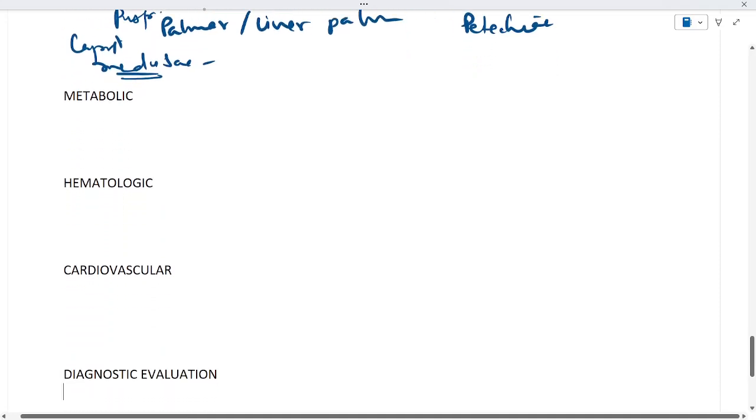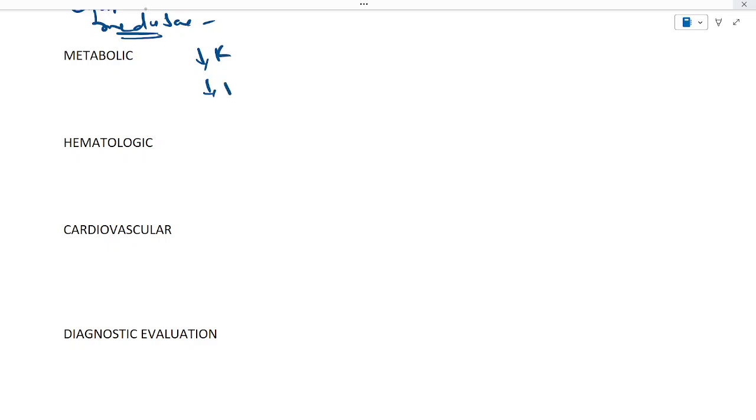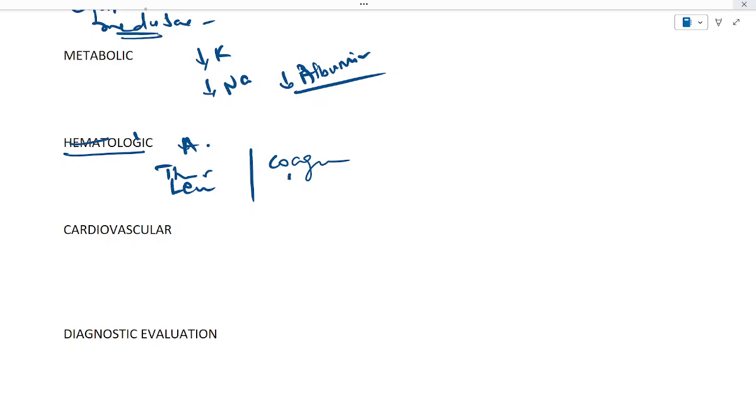Next is the metabolic part. Metabolic, it causes hypokalemia, hyponatremia, and hypoalbuminemia. Hematological manifestations again involve anemia, thrombocytopenia, leukopenia, coagulation disorders, and splenomegaly. Cardiovascular manifestations, there will be fluid retention, peripheral edema, and ascites.